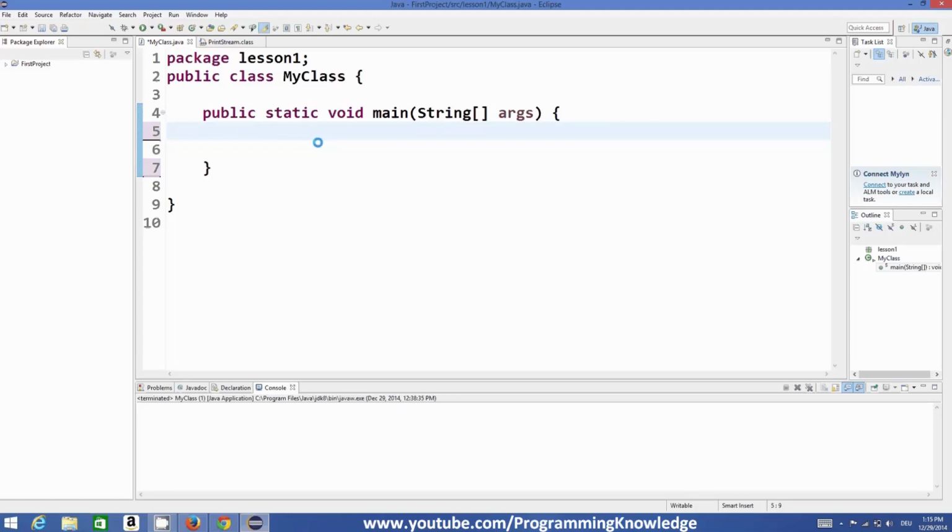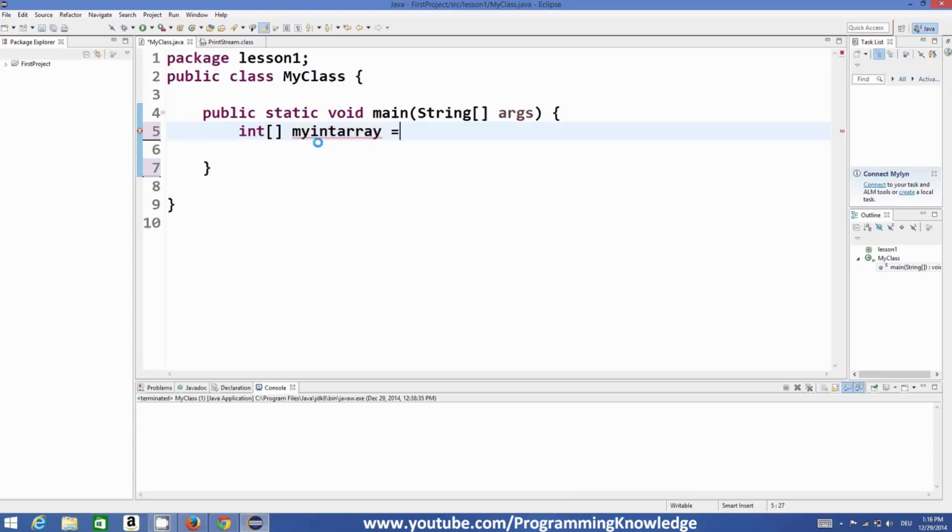So let's see how we can declare an array in Java. It's very simple. You just need to give the data type first of all. For example, we want to create an integer array, then we give the data type, and then we use these square brackets, and then we give the variable name. For example, myIntArray.